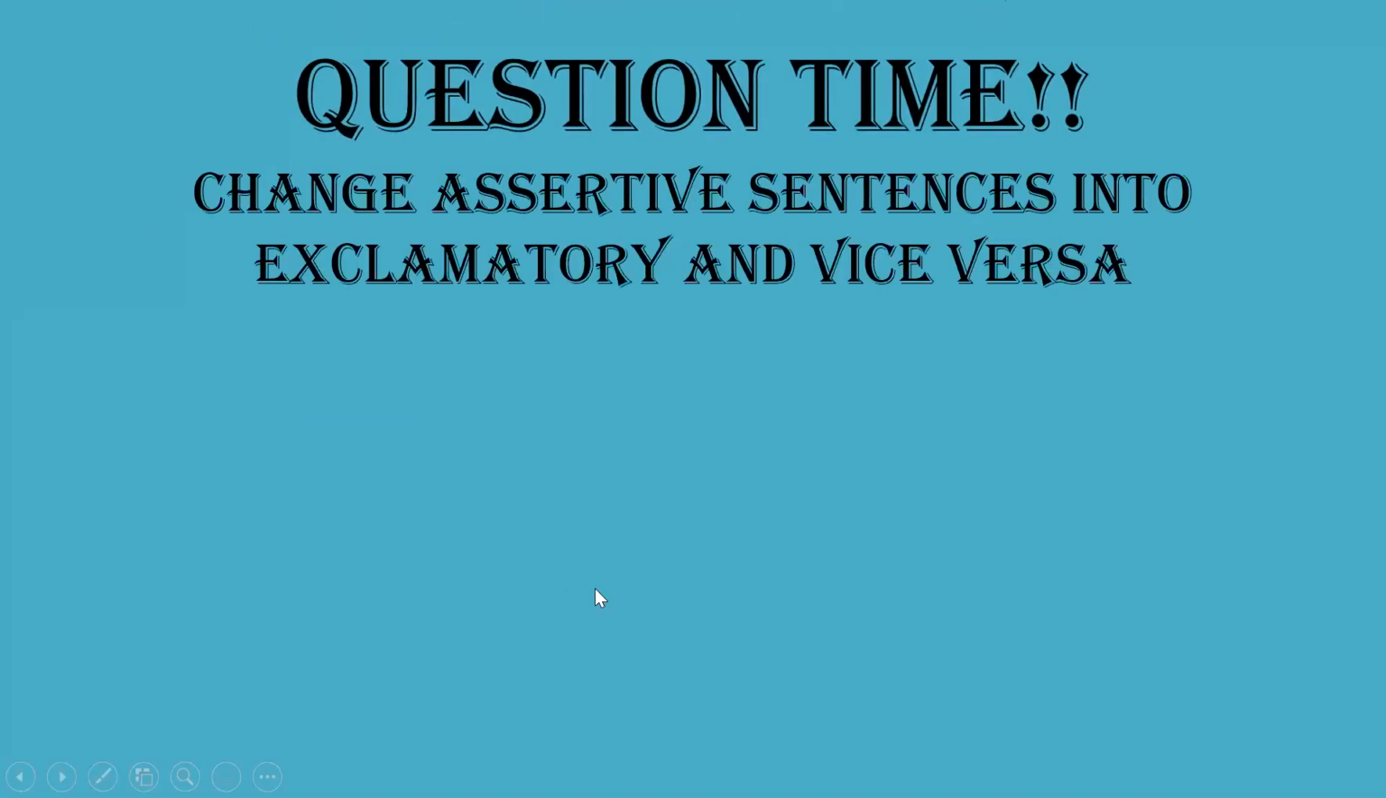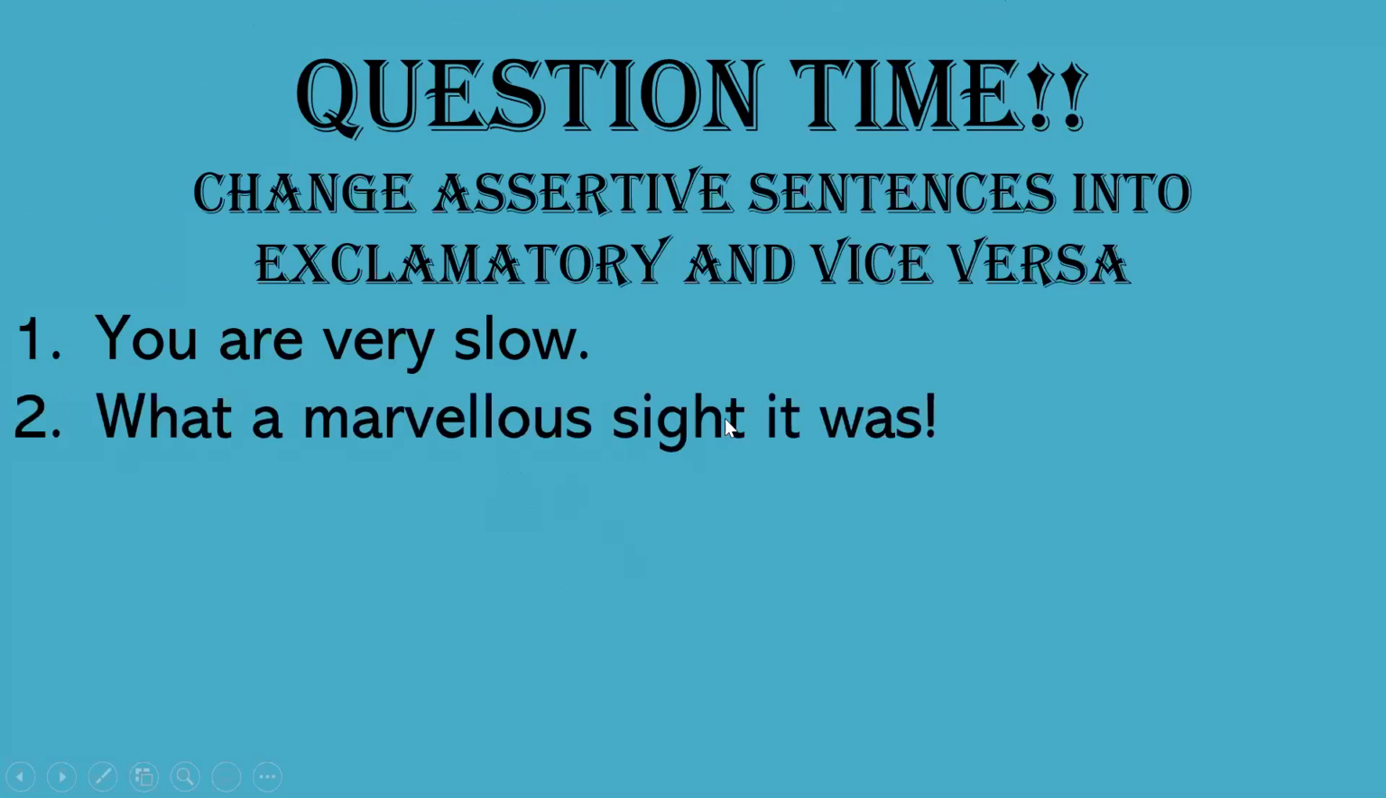Next set. Change the assertive sentences into exclamatory and vice versa. You are very slow. Quickly. You are very slow. Harshita. How slow you are. Exclamation mark. Okay, good.